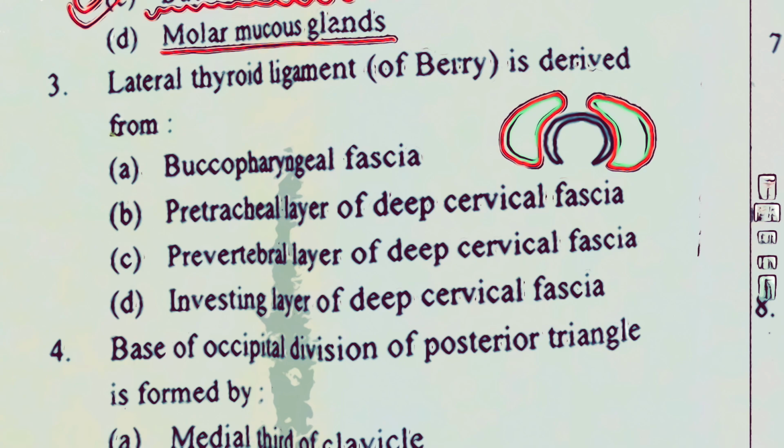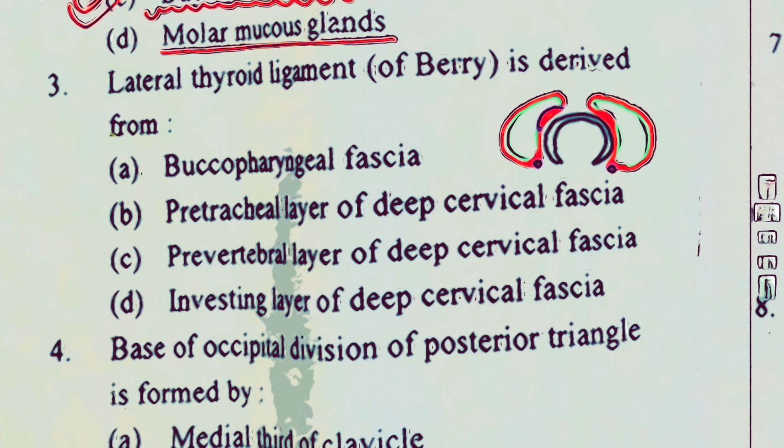But the outer capsule of this thyroid gland is the false capsule, and this false capsule is a modification of the pretracheal layer of deep cervical fascia. Now this same false capsule gets thickened here at two places, here and here. The two thickenings are at the posterior border of the thyroid gland, and along the inner surface, which is resting over the cricoid cartilage. In the posterior border you will find the vessels, and this is the ascending branch of the inferior thyroid artery which runs along the posterior border of the thyroid.